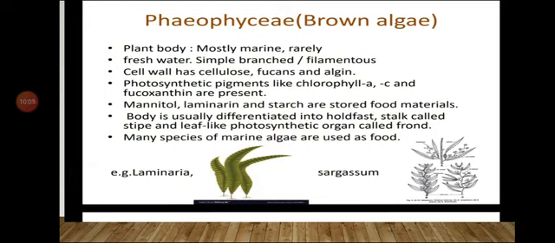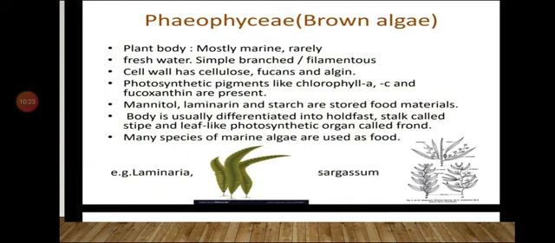Cell wall has cellulose, fucoidan and algin. Photosynthetic pigments like chlorophyll A, C and fucoxanthin are present. Mannitol, laminarin and starch are stored food materials.